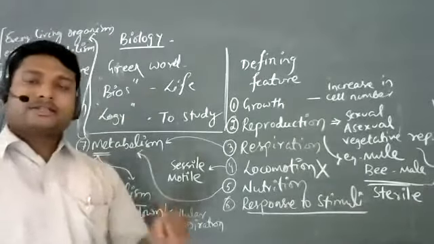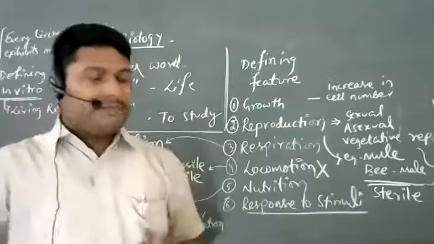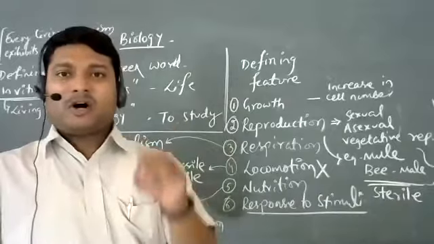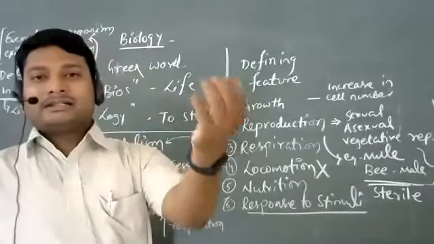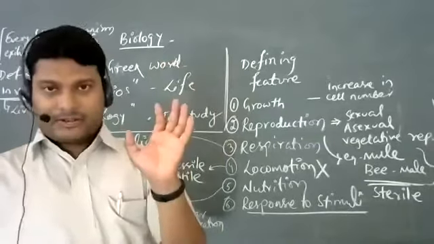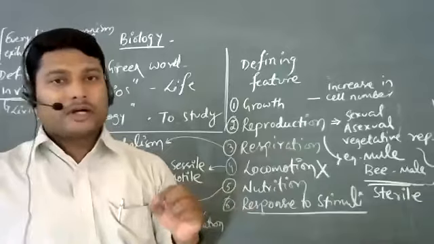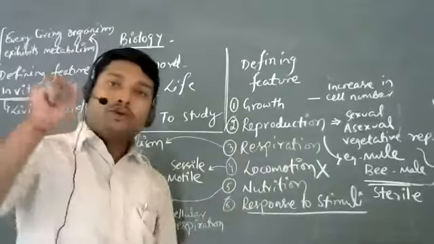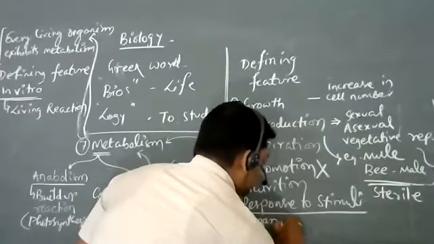So what I'm saying is, simple organisms like amoeba, like bacteria, they respond to the stimuli. They are aware of the external stimulus, the external environment, they are aware of what is going on. But remember, human beings are the only ones who are aware of themselves.